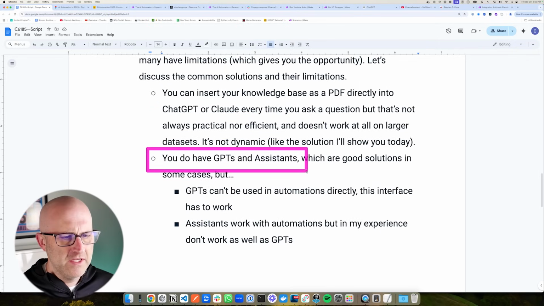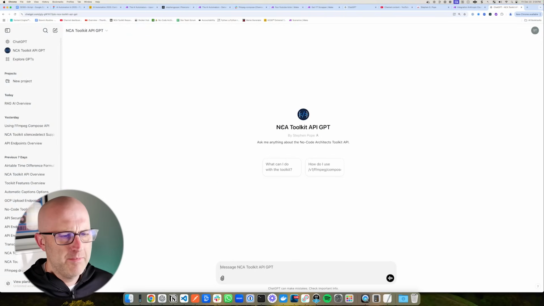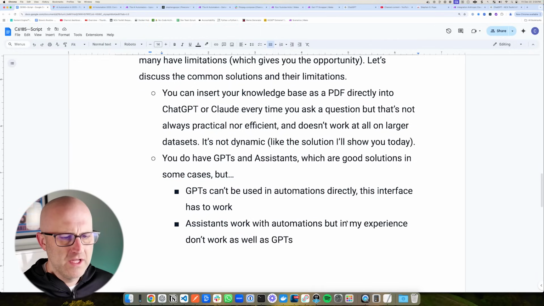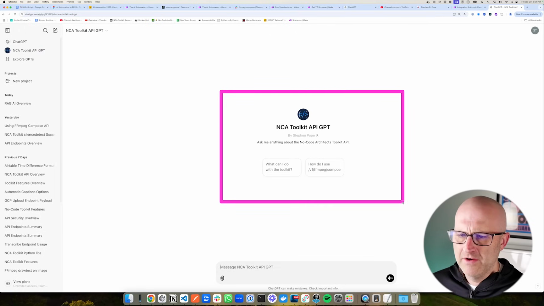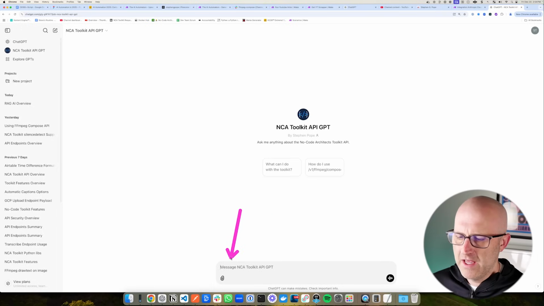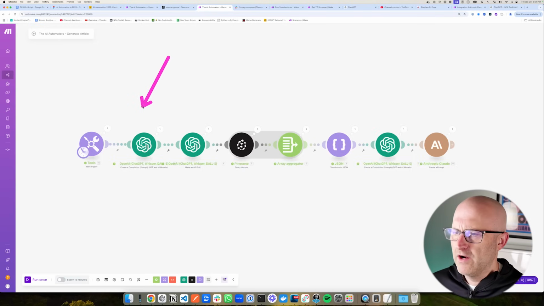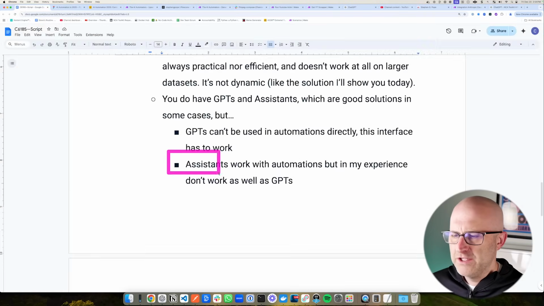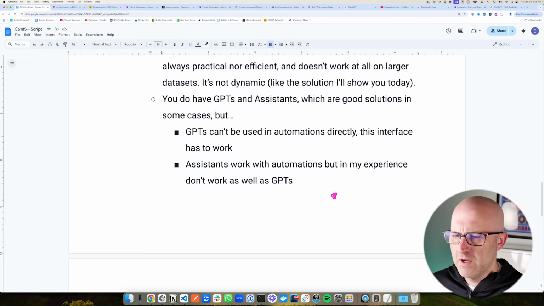Now you do have GPTs and assistants, which are good in some cases, but I even have a GPT for the No Code Architects Toolkit API, but GPTs can't be used in automations directly. So GPTs only work well in this particular type of interface where your users can just talk with it. It's only in this situation where it works well. If you want to integrate your knowledge database into your automations, GPTs just aren't going to work. Now, GPT assistants work with automations, but in my experience, they don't work as well as GPTs.